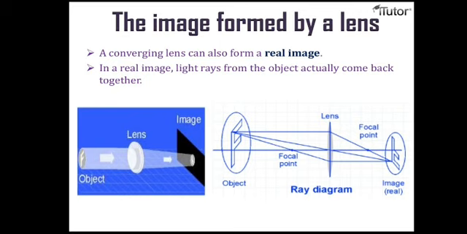Where do we see the real images? In cinema theaters. Have you been to a theater? Can you see a very big, large screen in front of you in the theater? And a small hole which is used for allowing the light to come from the back of your seat.